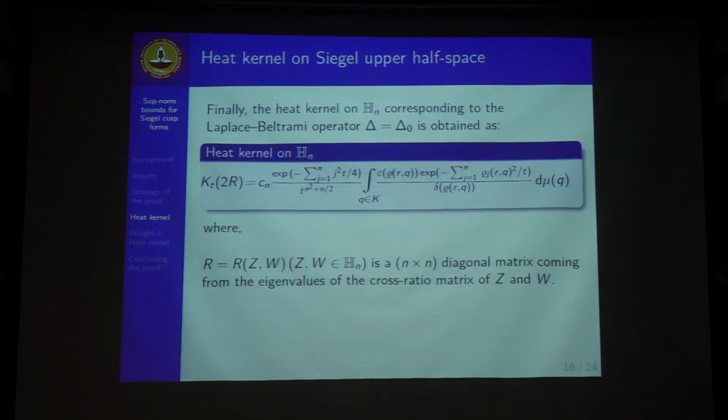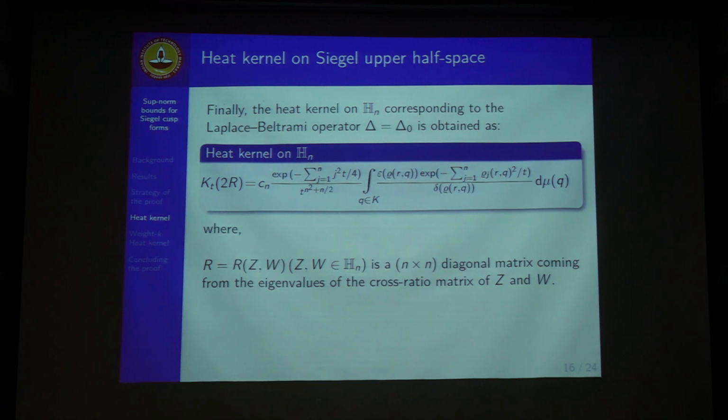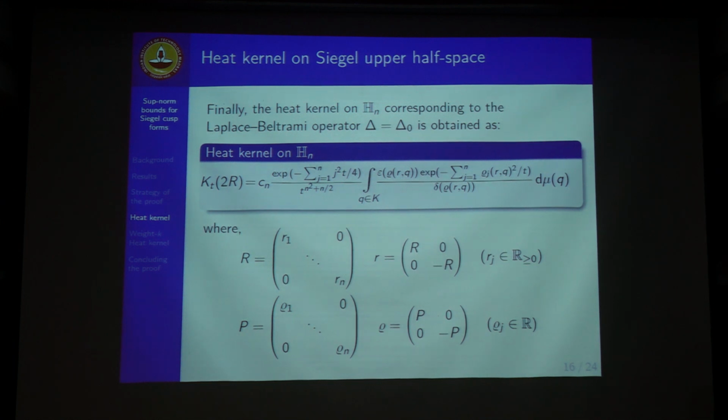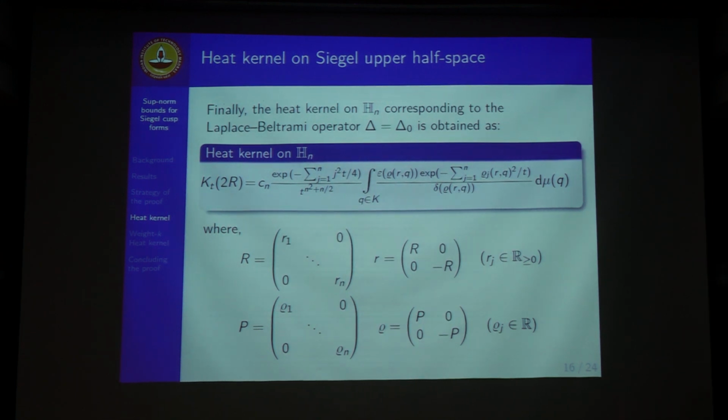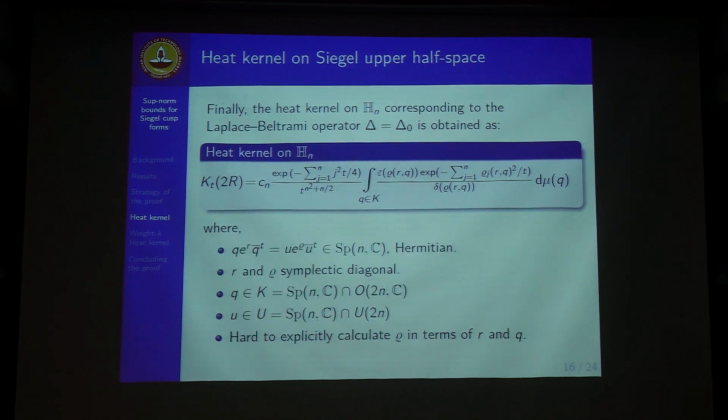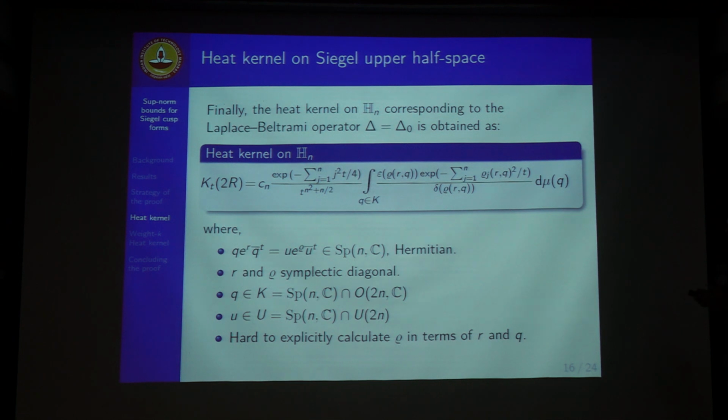So with this we get the heat kernel for the weight 0 case. These are diagonal matrices. Because they are bi-invariant under the action of the orthogonal group, we only calculate it on the diagonals. On the right hand side, this formula is not completely explicit yet. These R's, the entries of the diagonal on the upper side, are related to a different diagonal matrix called rho, and this is related by this first line. So this is the semi-explicit nature of this integral.